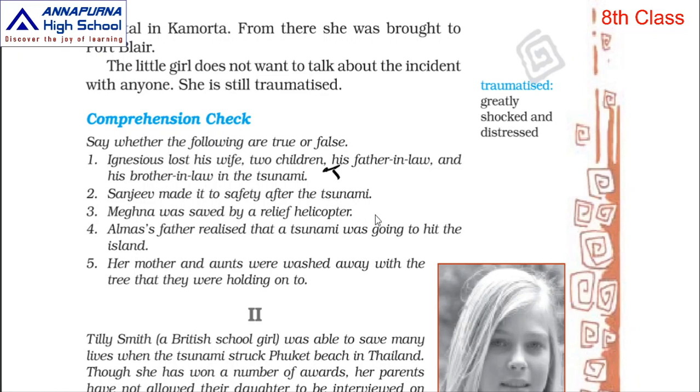Next, Sanjeev made it to safety after the tsunami. False. Next, Meghna was saved by a relief helicopter. False. Next, Alma's father realized that a tsunami was going to hit the island. True. Next, her mother and aunts were washed away with the tree that they were holding on to. True. So: true, false, false, true, true.